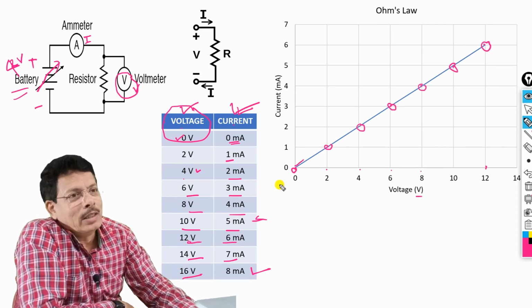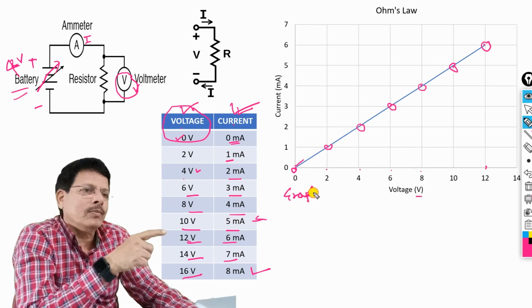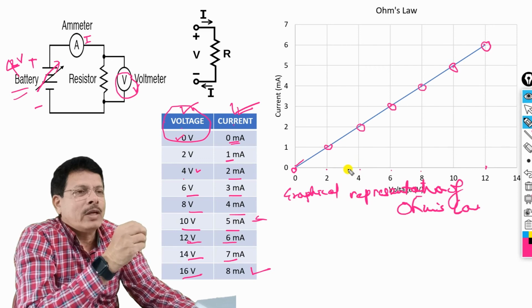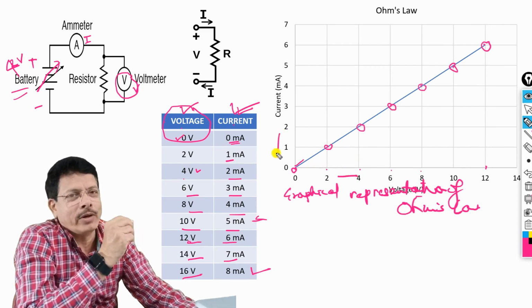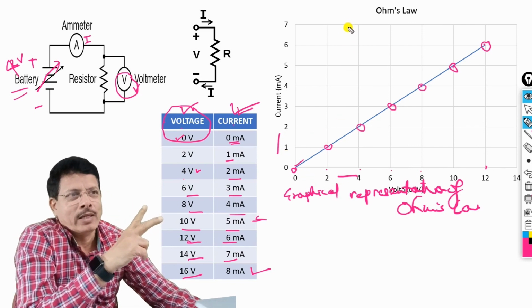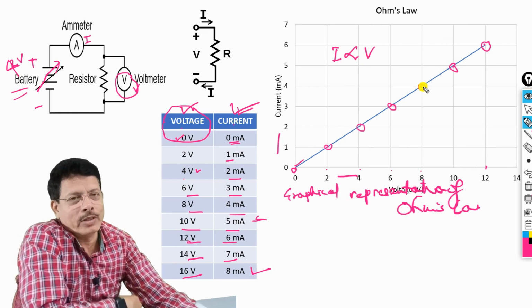Remember that this is actually a graphical representation of Ohm's law. And in a graph, if we have a straight line relationship between x quantity and y quantity, this straight line indicates they are proportional to each other, and this line indicates that the effect is directly proportional to the cause. Current is directly proportional to voltage.